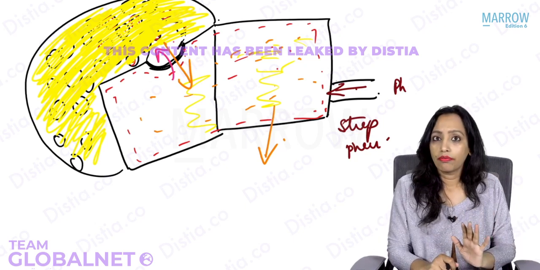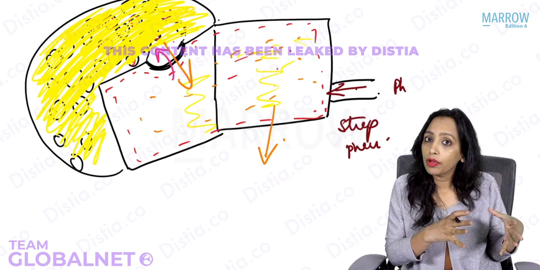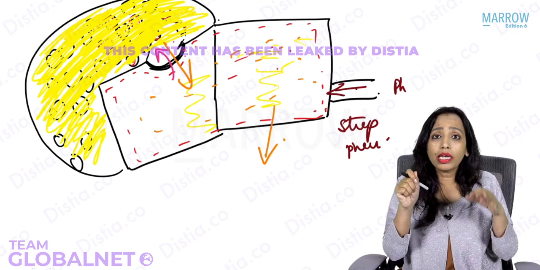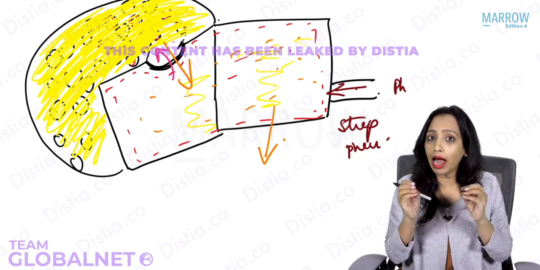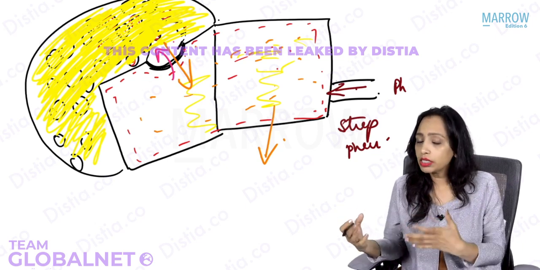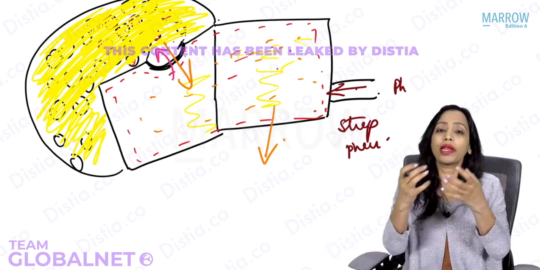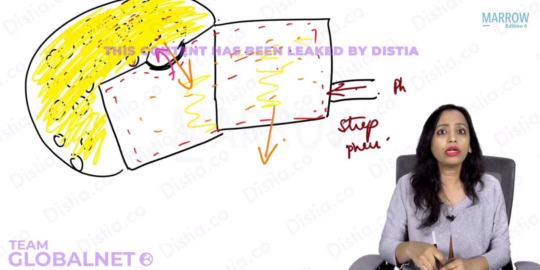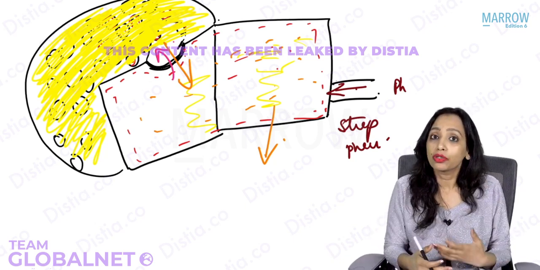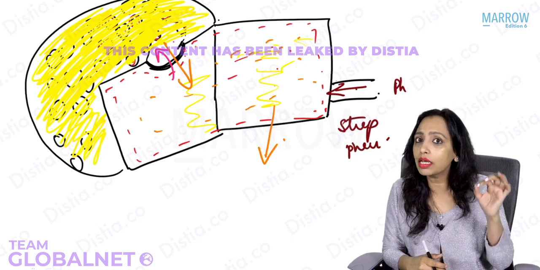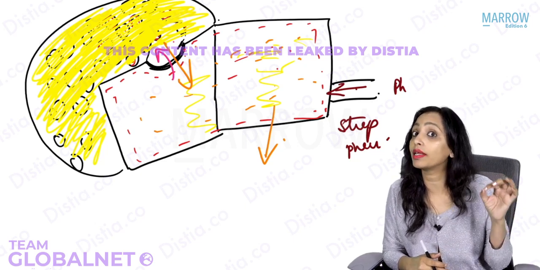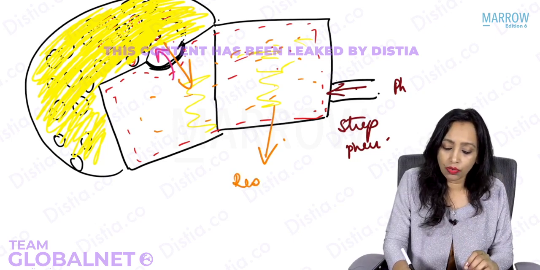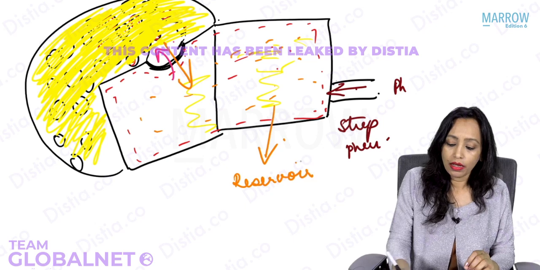But here, we have a reservoir of pus in the mastoid. So what will happen? The moment you clean the discharge from the external auditory canal, again immediately, in that much time that you take to just clean and pick up your otoscope and have a look, the external auditory canal refills with pus. Again, you clean. Again, in that much time, it refills with pus. So this tells you that there is a reservoir of pus somewhere. Where? In the mastoid. So this sign is what is known as the reservoir sign.